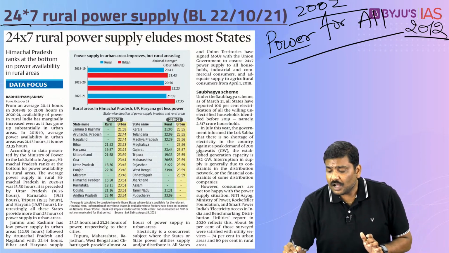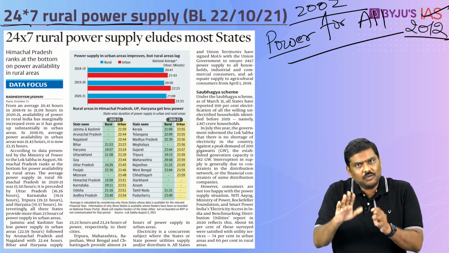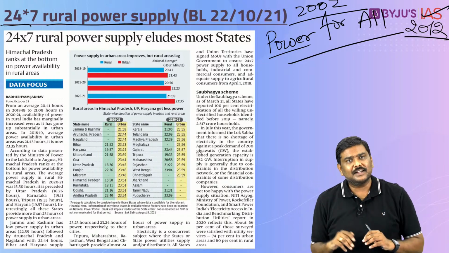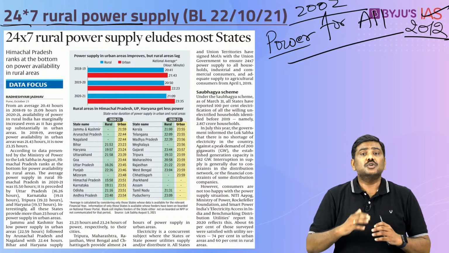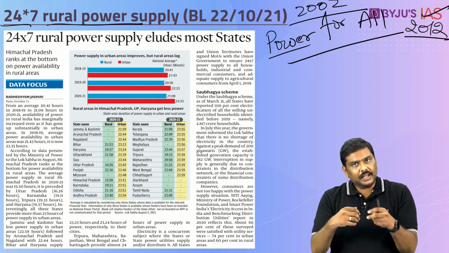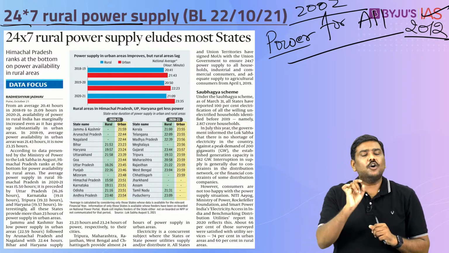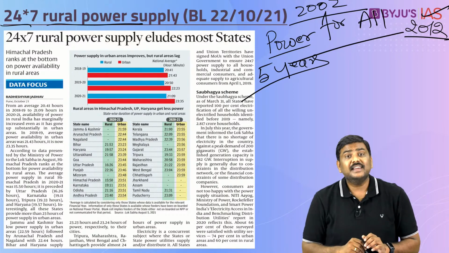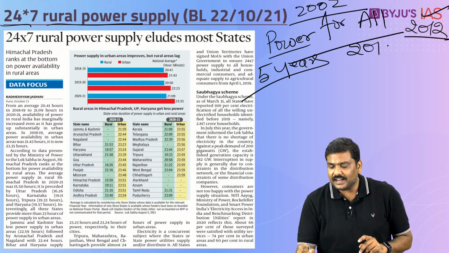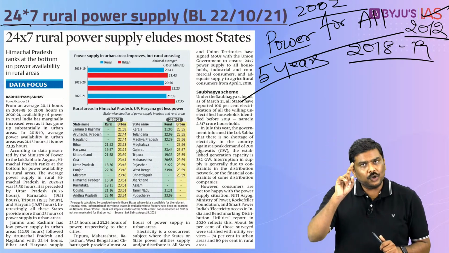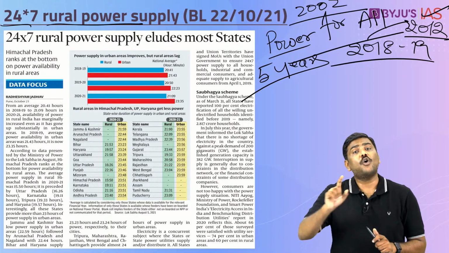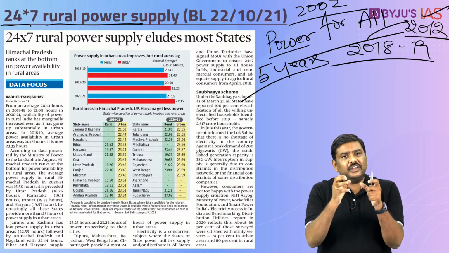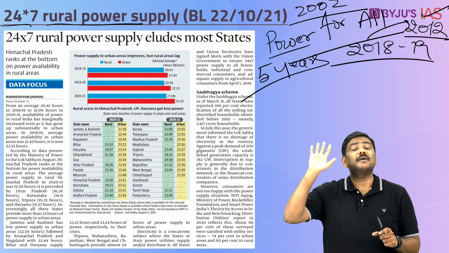But this particular objective by 2012 was not met. It was not achieved by the government at that particular point of time. So what happened was, in 2014, a new government was formed, and that government basically stated that in the next 5 years, is it okay? In the next 5 years, that is by 2018 and 2019, we are going to achieve supplying the power for all in case of India. 24/7 power for all will be supplied.